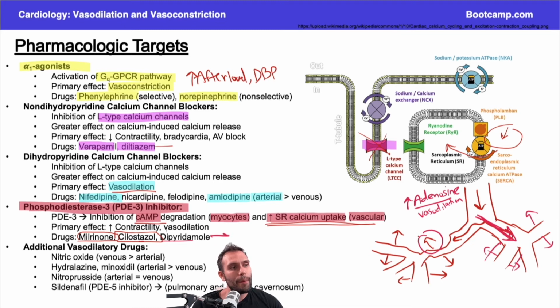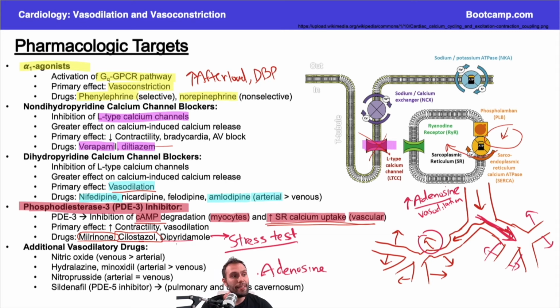That's why dipyridamole is used in cardiac stress tests, okay, as a pharmacologic agent for stress tests, because it stresses the heart, right? And people can't understand, well, how does dipyridamole, by vasodilating, stress the heart? It's because you already have regions of stenosis that are maximally dilated. So when you dilate the normal regions, those normal regions are going to steal all the blood from the regions that have stenosis, and that's going to cause symptoms, ischemia. That's why adenosine is also used for pharmacological stress tests.